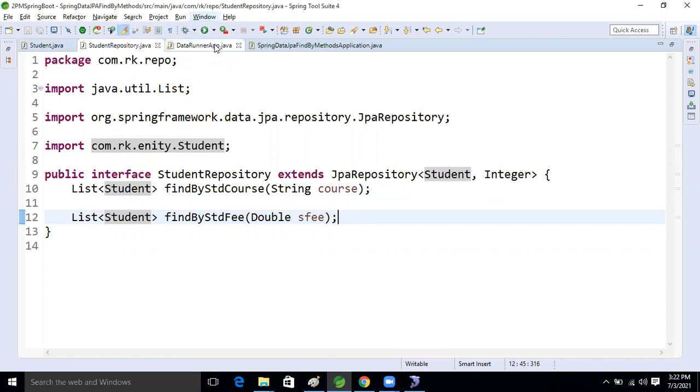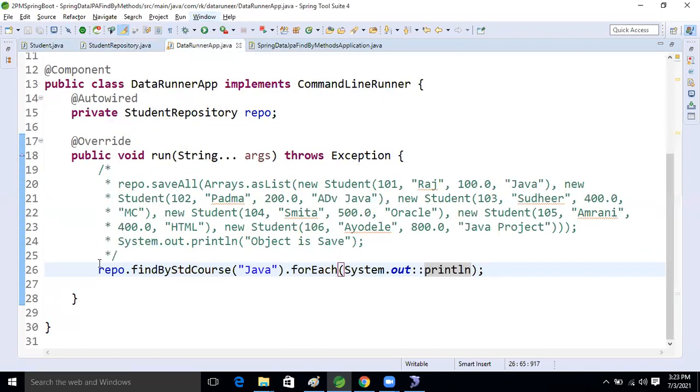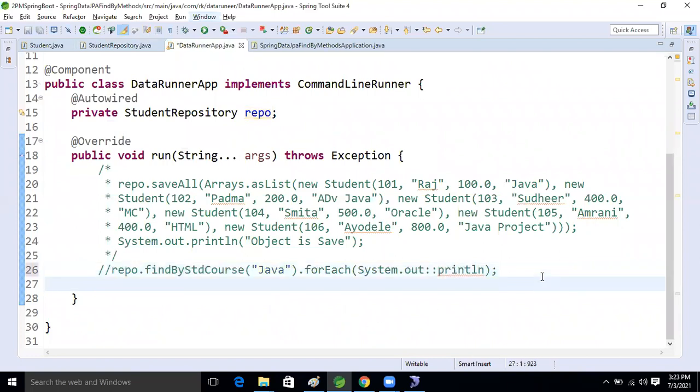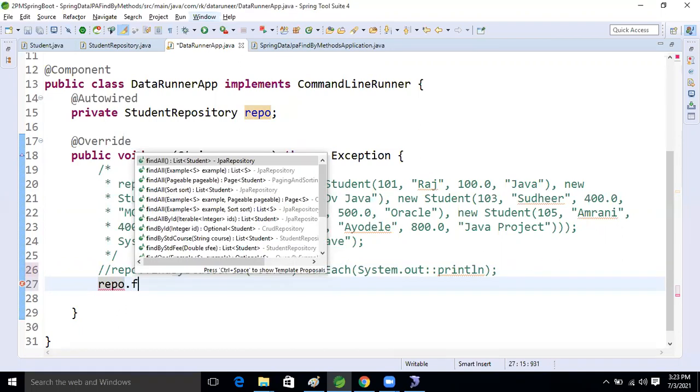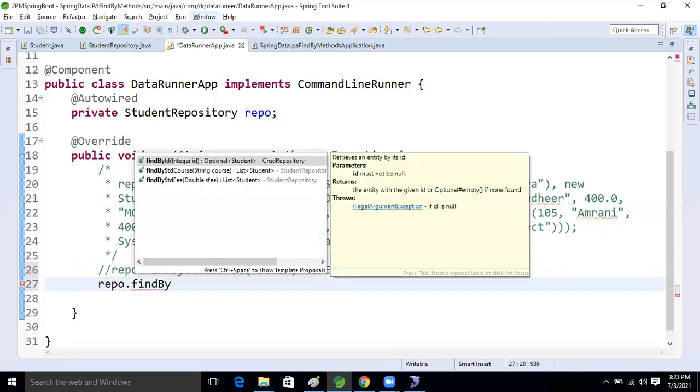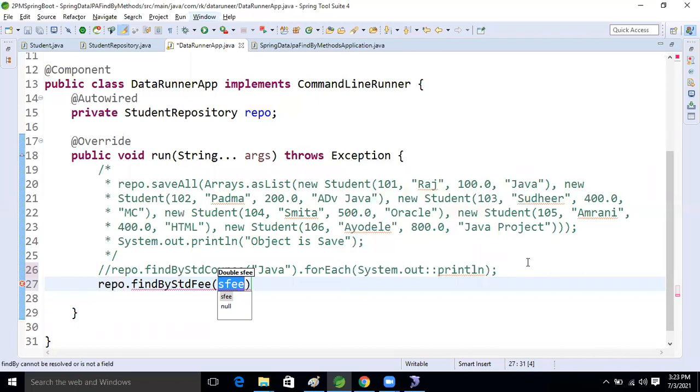Let's move on, and we will see the next level discussion now, guys. I'm commenting this one out. I'm going to write another one. Based on the fee only, we are going to select. repo.findByFee, based on that fee, this is the method. So what is the fee now, guys?